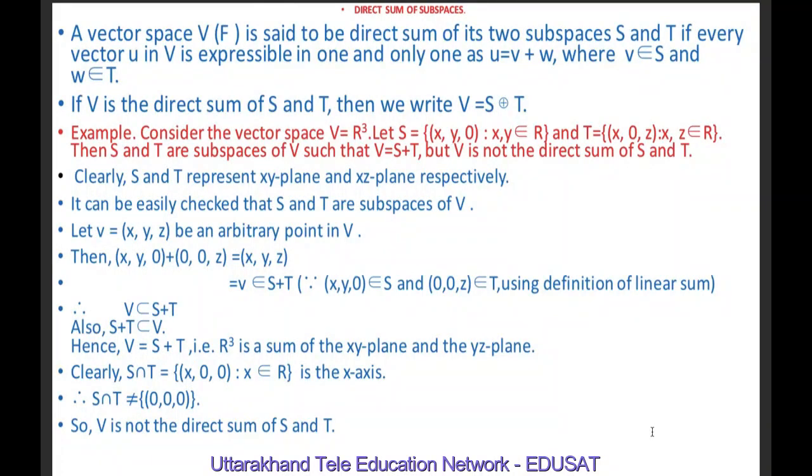Clearly, S intersection T is equal to (x, 0, 0) for x belonging to R, which is the x-axis. Because S is equal to (x, y, 0) and T equal to (x, 0, z), therefore their intersection is (x, 0, 0). So the intersection of the xy plane and the xz plane is the x-axis. Therefore, S intersection T is not equal to (0, 0, 0). So V is not a direct sum of S and T.